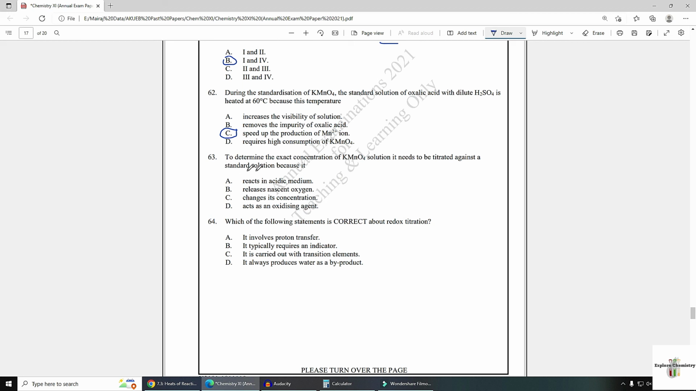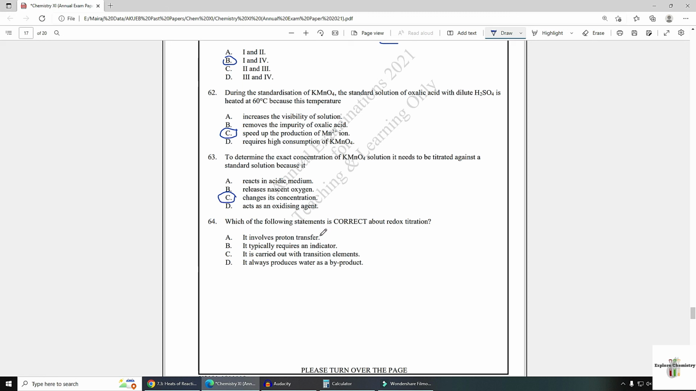63. To determine the exact concentration of KMnO4 solution, it needs to be titrated against a standard solution because it reacts in acidic medium, releases nascent hydrogen, changes its concentration because secondary standard solutions' concentrations are not fixed, therefore it has to be titrated.